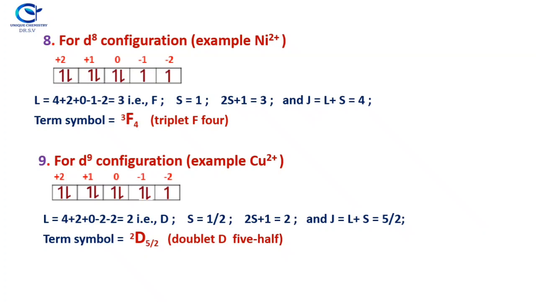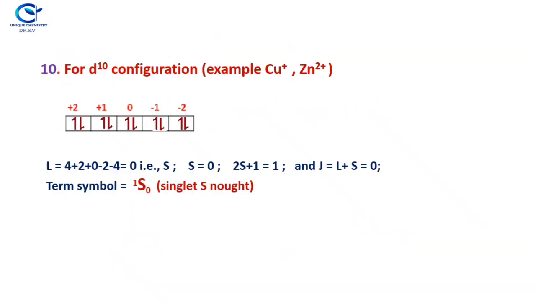This is the last example, for d10 configurations, for example copper plus and zinc 2+ ions. Actually, both of these have completely filled orbitals. So L is equal to 4 plus 2 plus 0 minus 2 minus 4, which is 0. So L is equal to 0, the term letter is S, an S state.